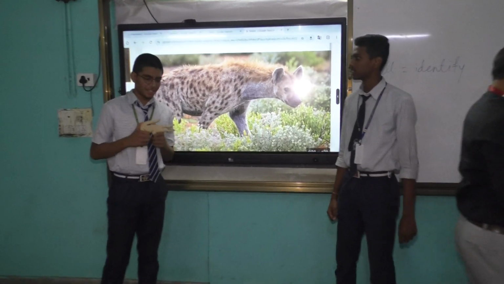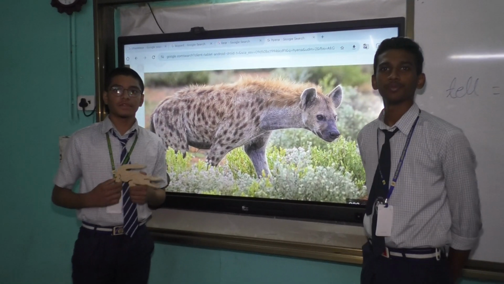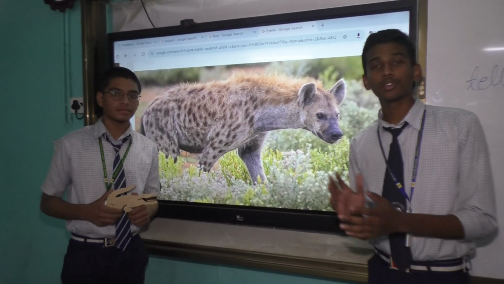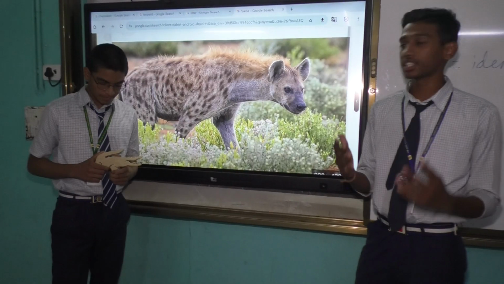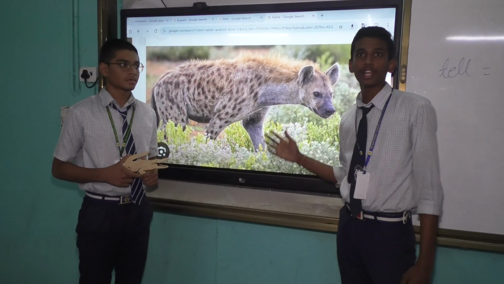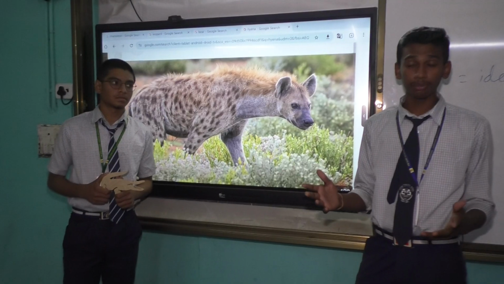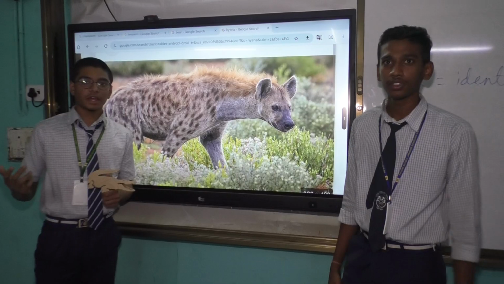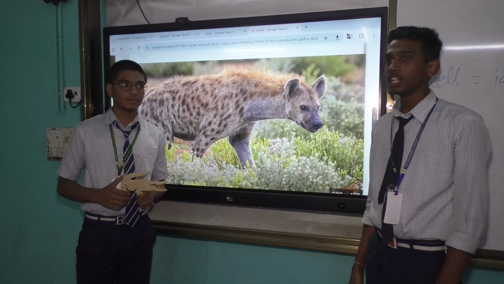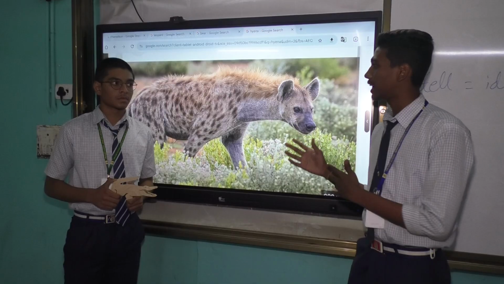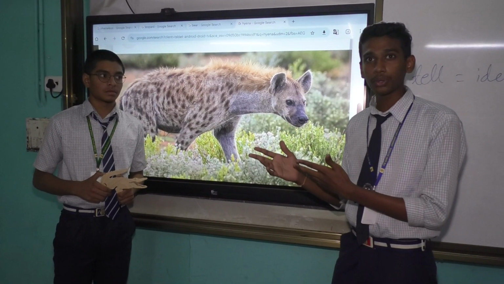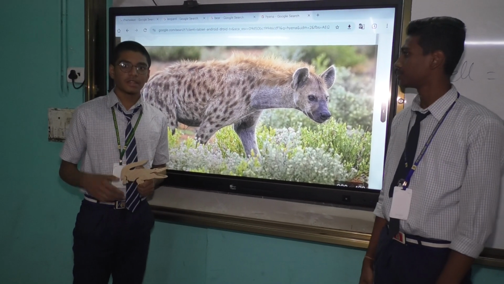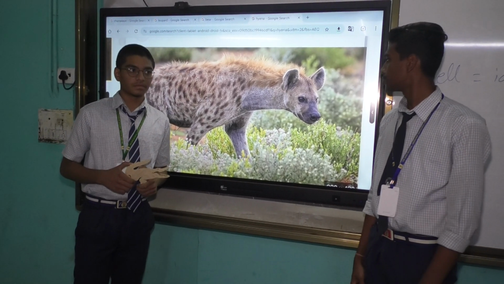In this stanza, the poet wants to say that it is very difficult for an inexperienced person to distinguish between wild animals. It is also very difficult for a novice, or a new person, to distinguish between a hyena and a crocodile, because a hyena comes with a merry smile to attack its victim. On the other hand, a crocodile weeps while eating its prey. So these are the signs that the animals are going to come and eat us. So be safe. The poet wants to tell us to be secure and safe from them.